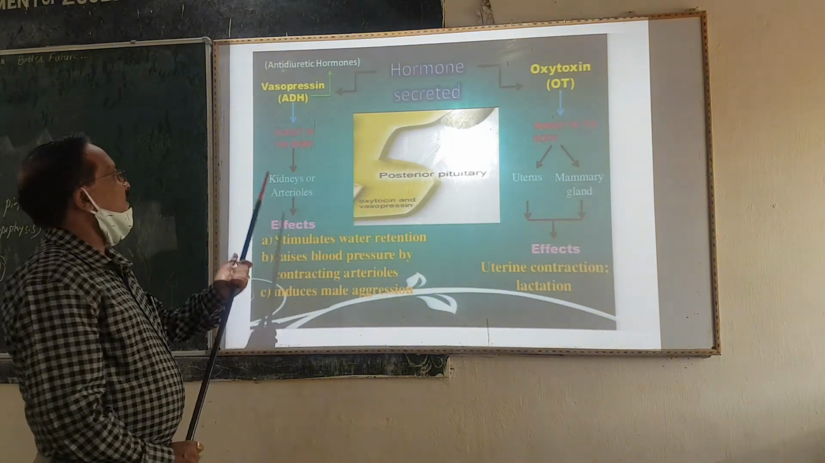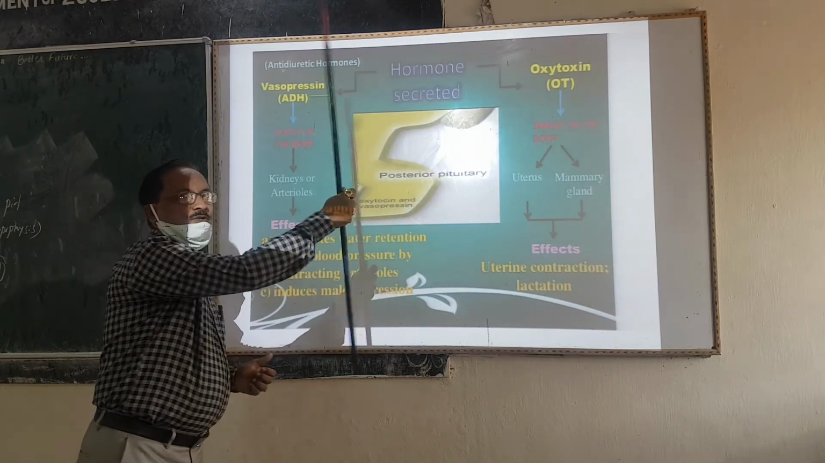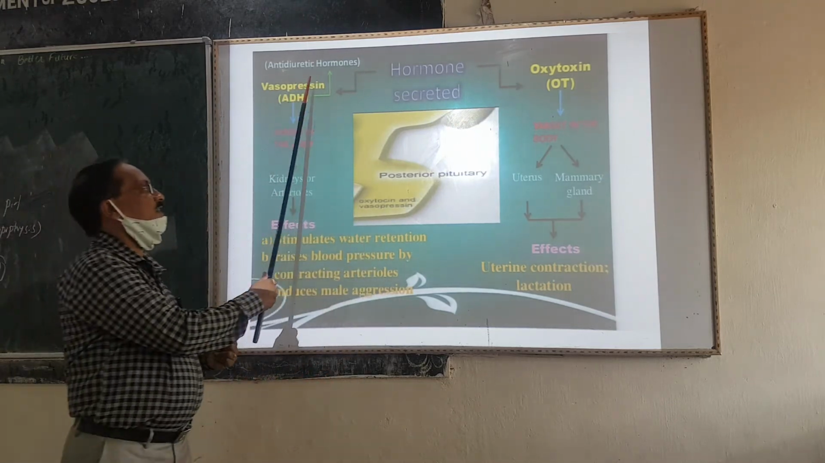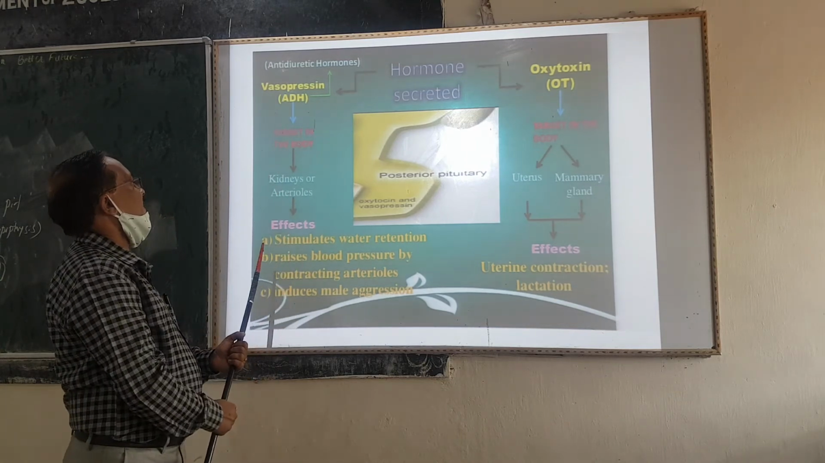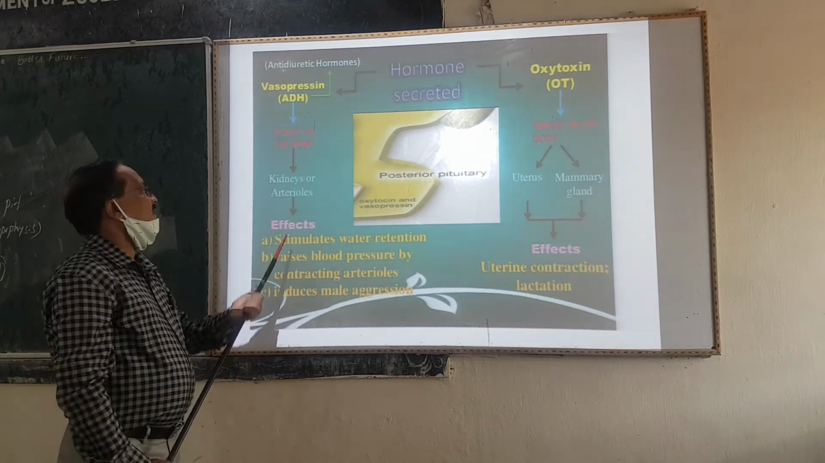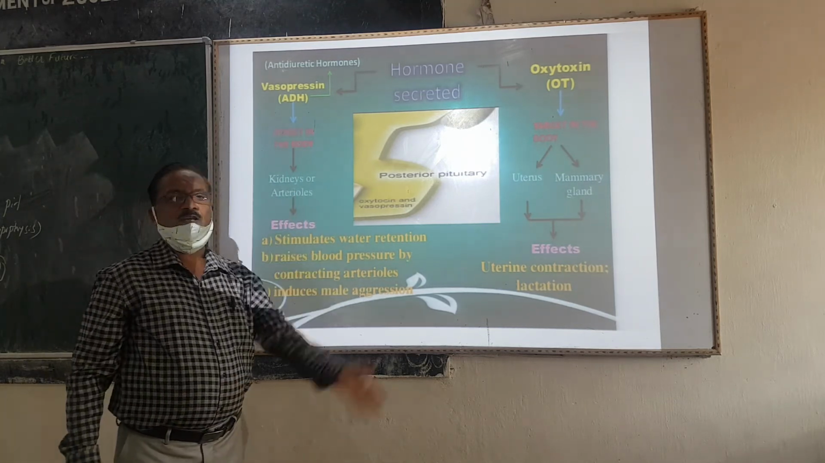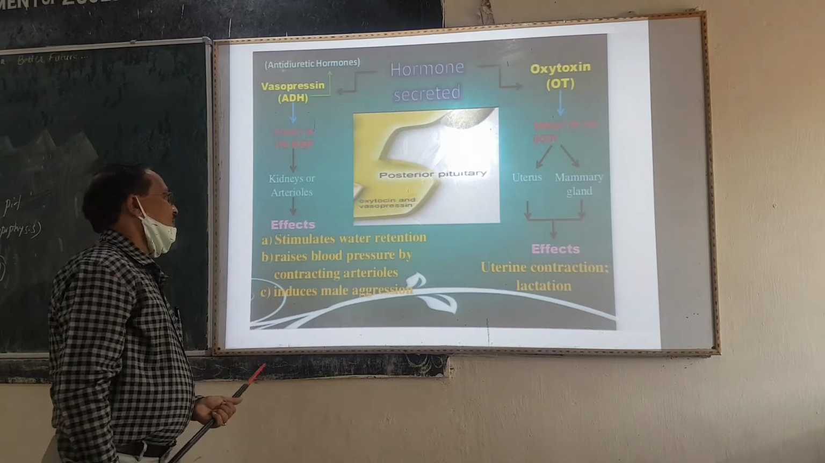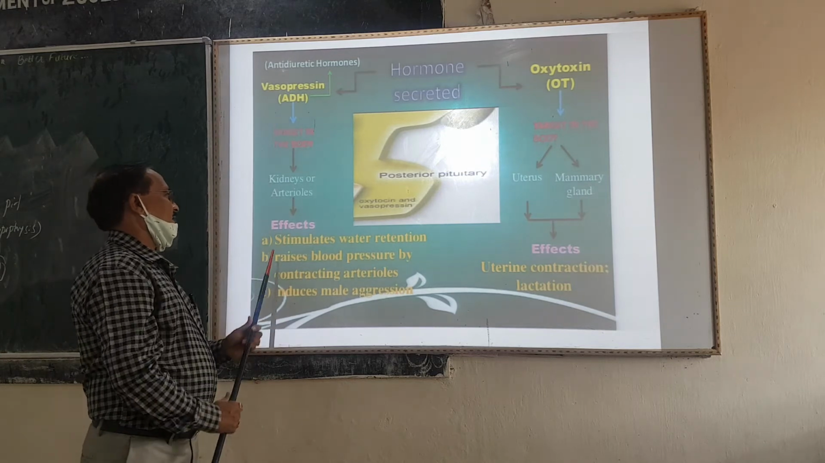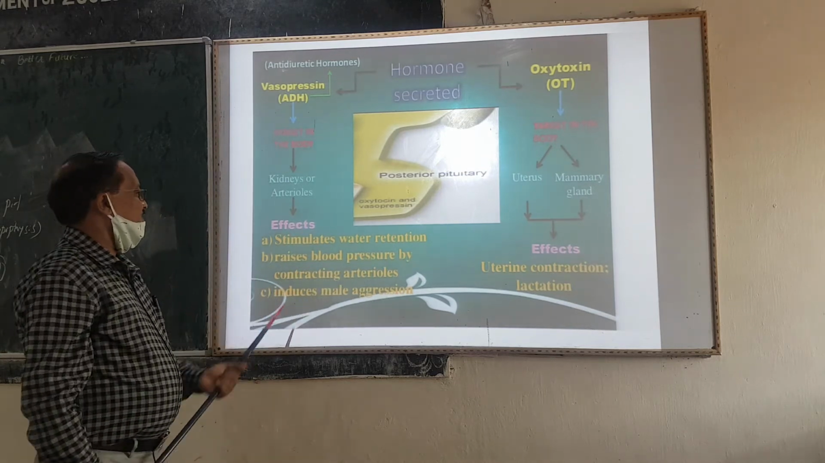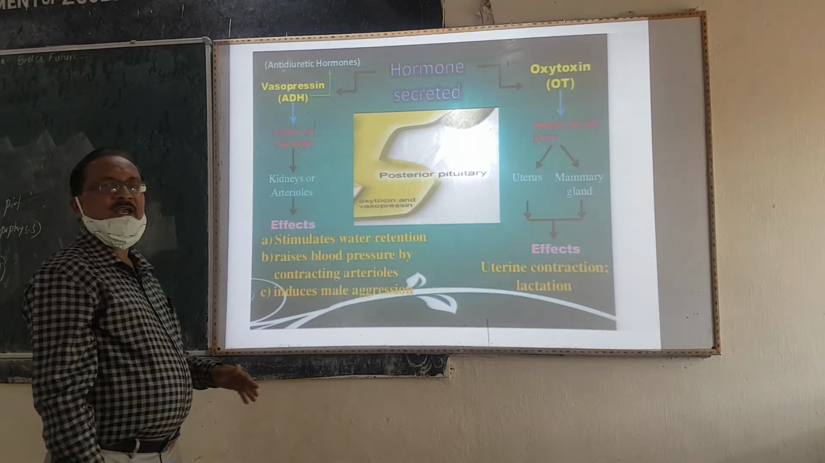It secretes two hormones, vasopressin and oxytocin. Vasopressin is also called antidiuretic hormone, or ADH. Its target cells are in the kidneys and arterioles. When vasopressin is secreted, it stimulates water retention and raises blood pressure by contracting arterioles.